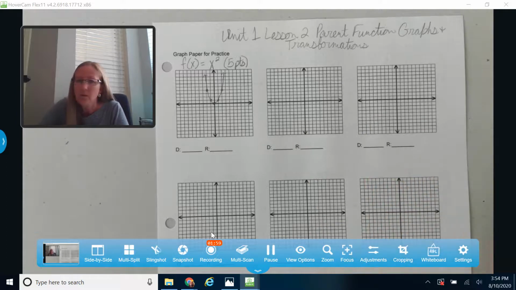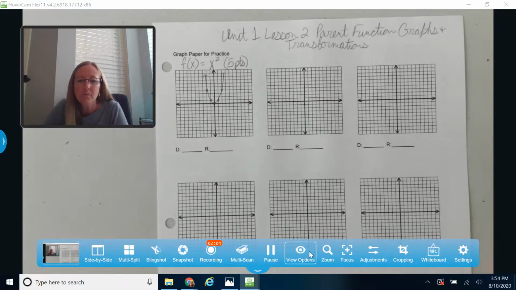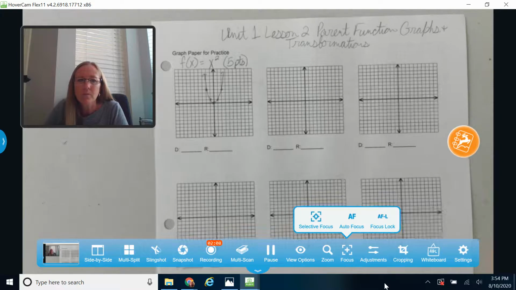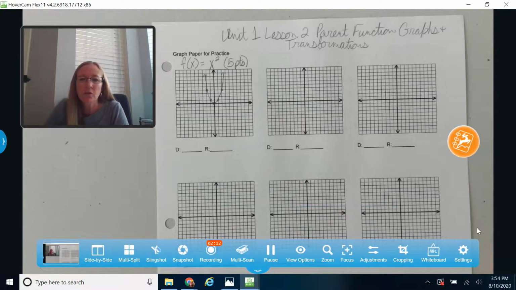If I can lock my autofocus real quick. I heard that I can do that. Hang on one second. Yep, there we go. Okay, that way it'll quit zooming in and out on you.